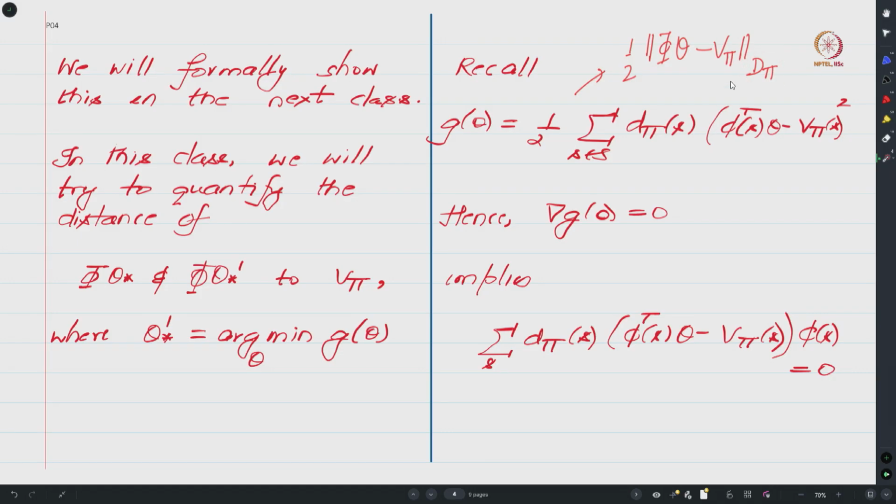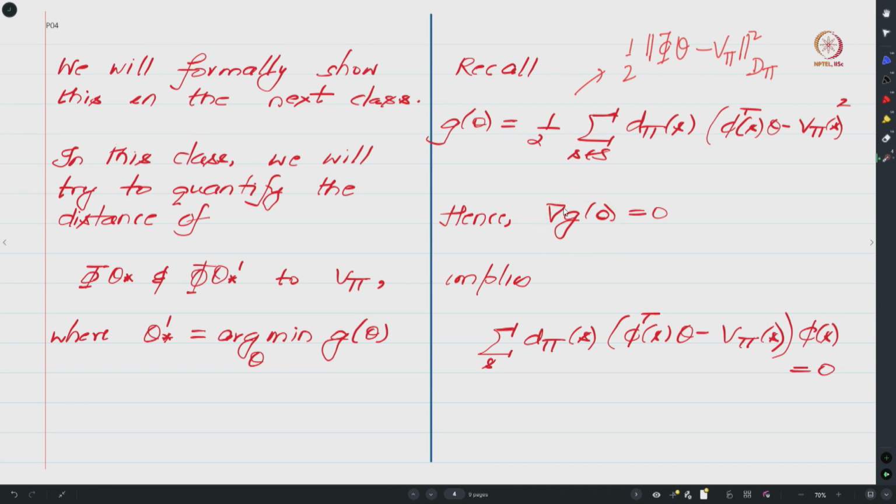And in the previous class I had done this calculation, but let me recall it for you. Let us quickly find what is theta star prime. So if I want to minimize this quantity, then I will take its gradient, and because this is a quadratic function, if we set the gradient equals 0, solving this expression, whatever theta we get will be the quantity that will minimize this objective function.